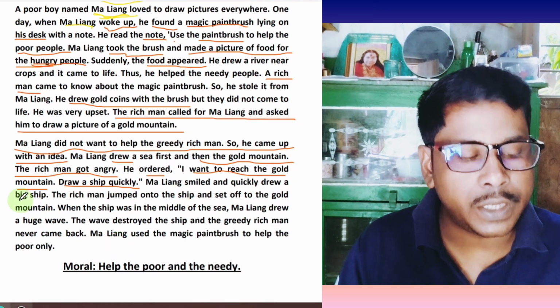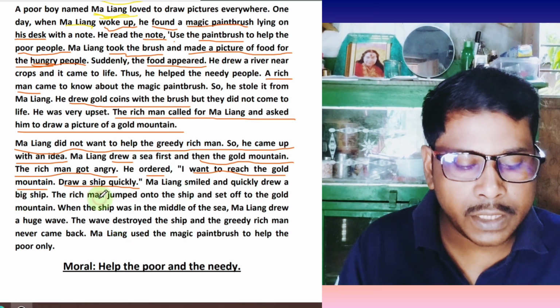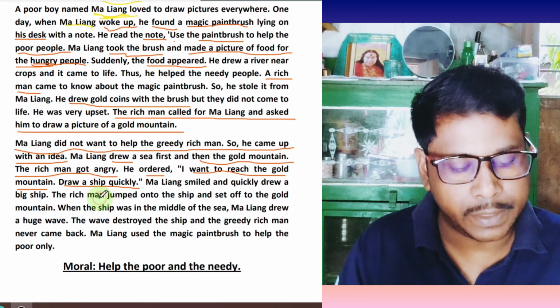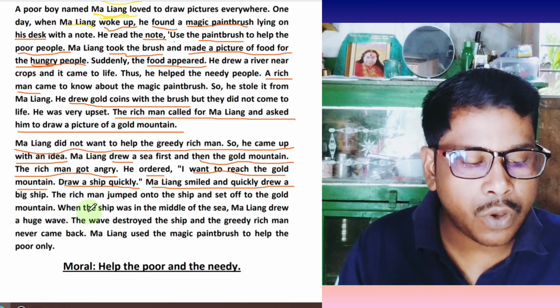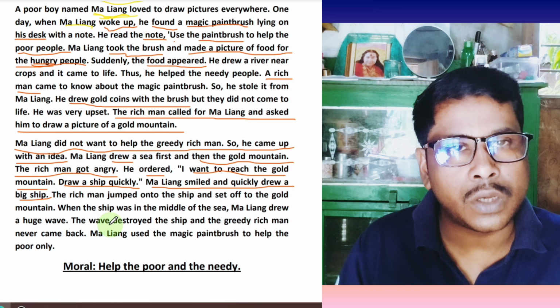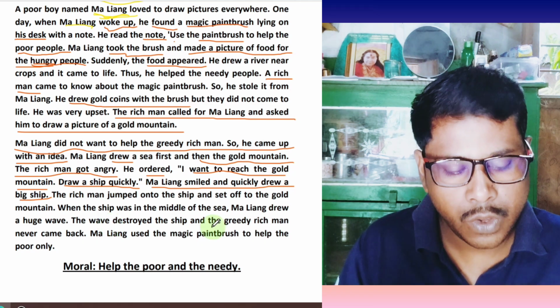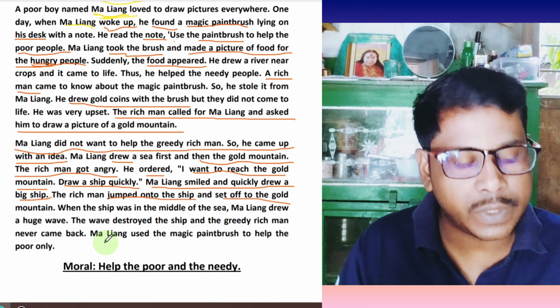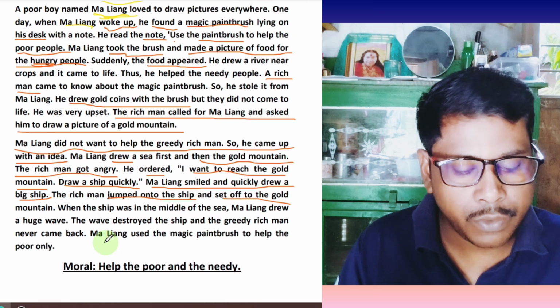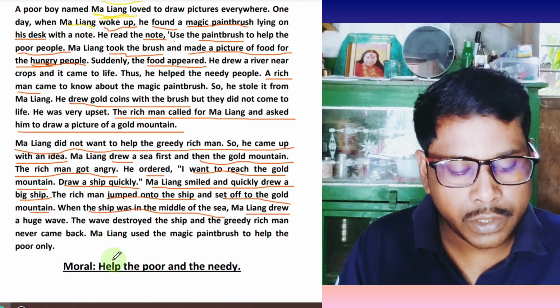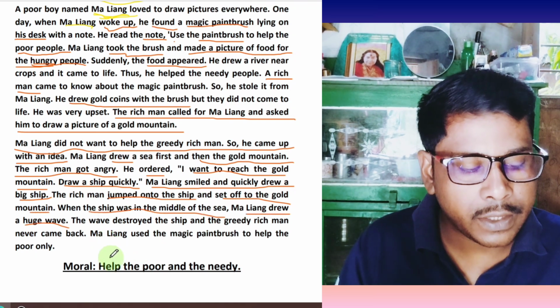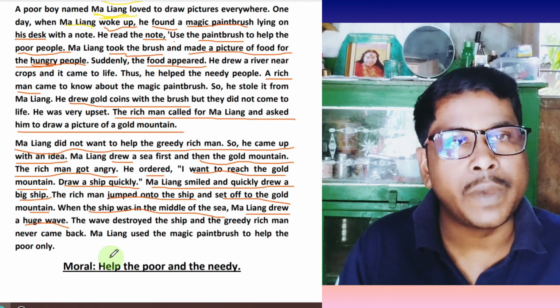Draw a ship quickly. Ma Liang smiled and quickly drew a big ship. The rich man jumped onto the ship and set off to the gold mountain. When the ship was in the middle of the sea, Ma Liang drew a huge wave. The wave destroyed the ship, and the greedy rich man never came back.